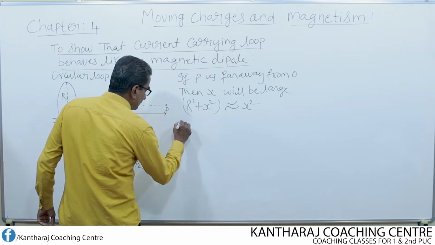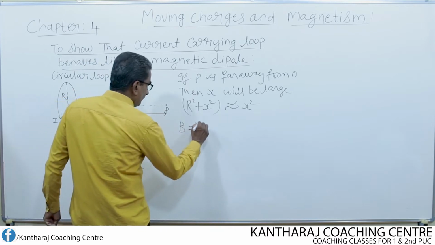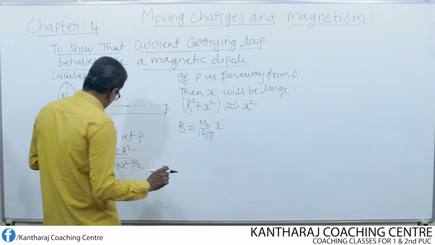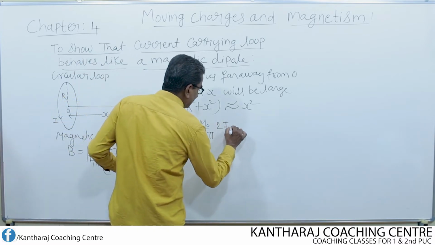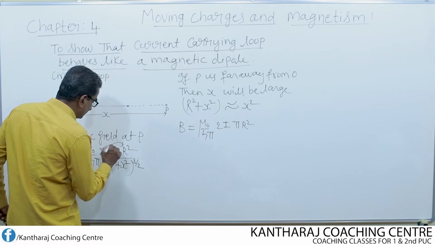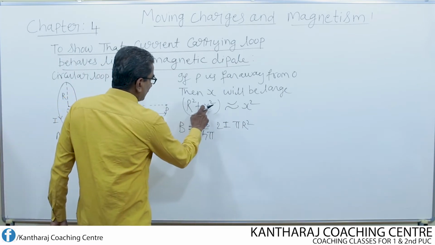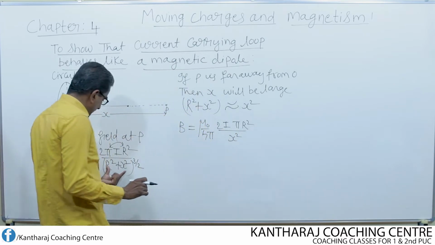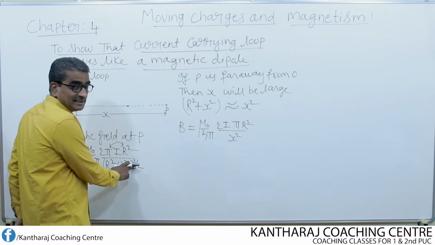This equation now becomes B equals mu naught over 4 pi, 2 I, and I group the terms pi r square together. Then r square plus x square becomes only x square, but raised to the power of 3 by 2.